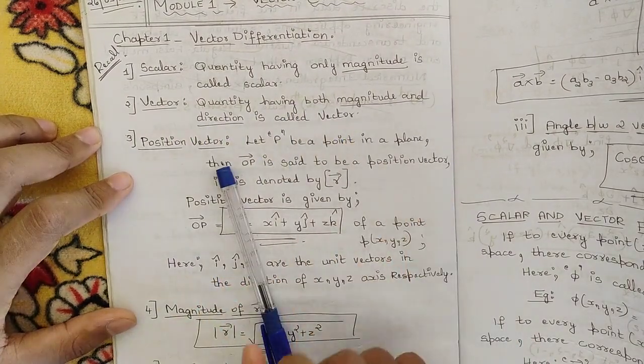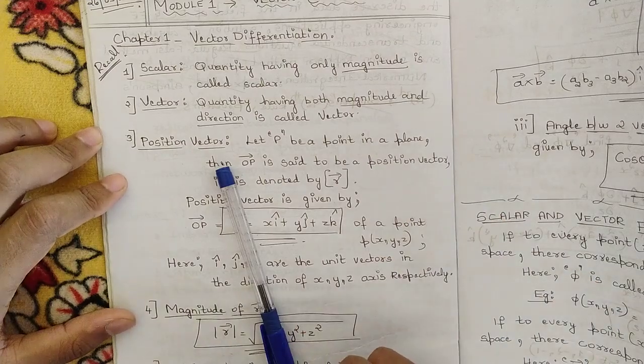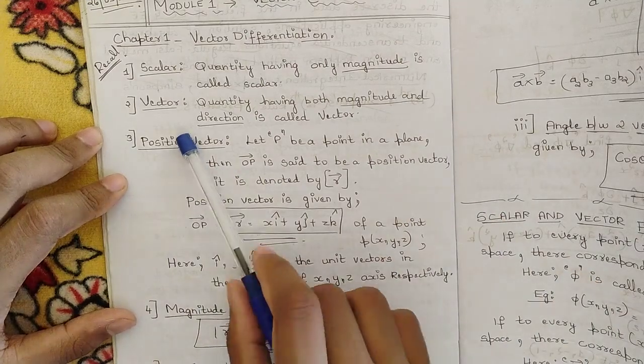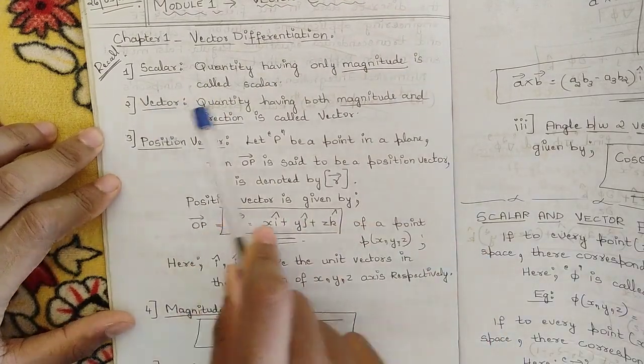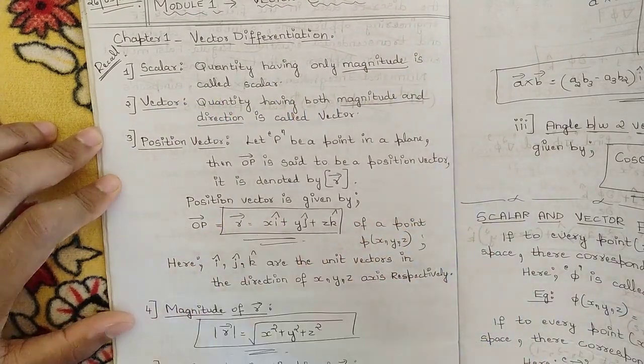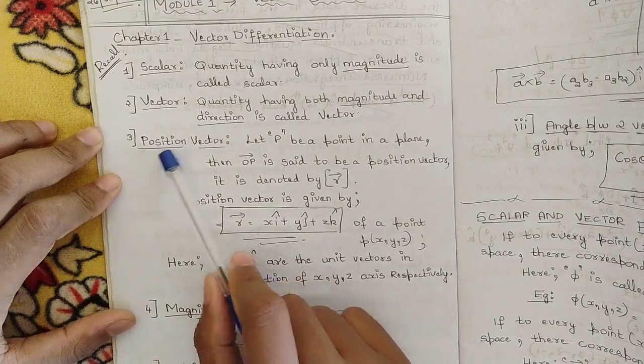You might know these things because you had already studied them in your PUC classes. This is the simple definition of a scalar, where it has only magnitude, whereas a vector has both magnitude as well as direction. Next is position vector.